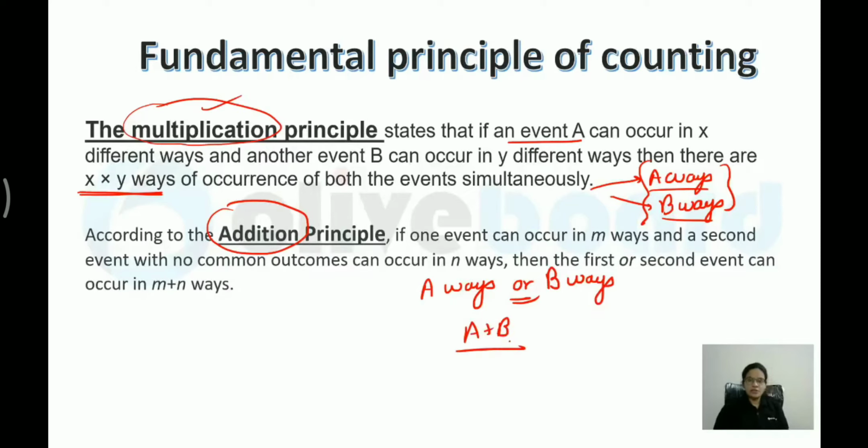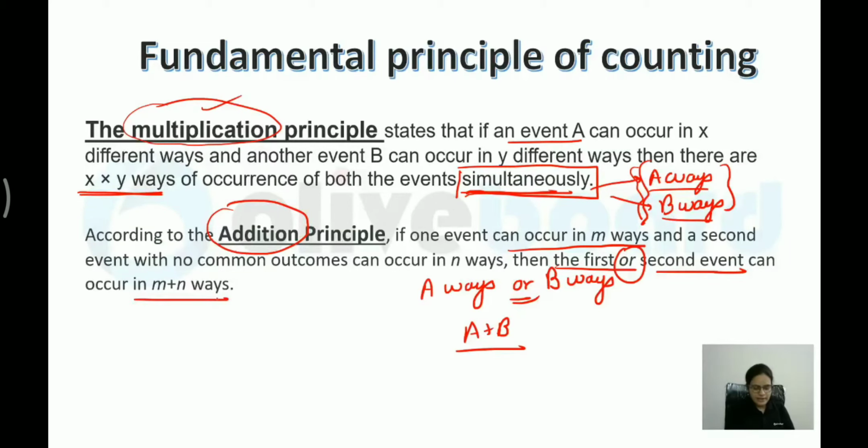So when two things are happening together, or this event is happening and the other event is happening, there are two types of wording, and or simultaneously can come. In both of the cases, you always multiply the number of ways. And when I'm saying it can be done in either M ways or N ways, so if the word or is said between the first and the second event, then you have to add these ways. I'll tell you how to apply these principles.